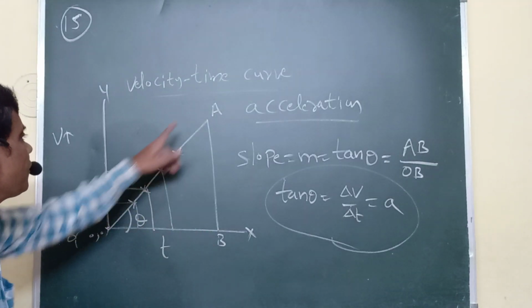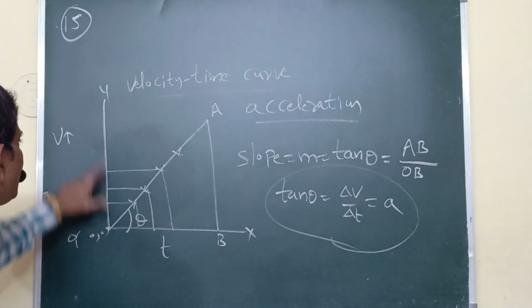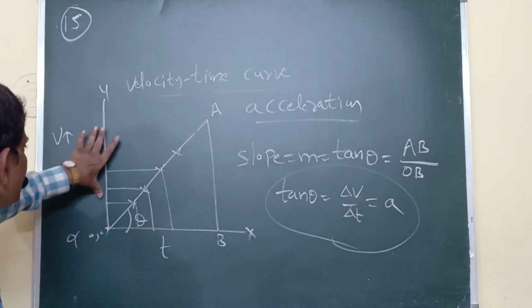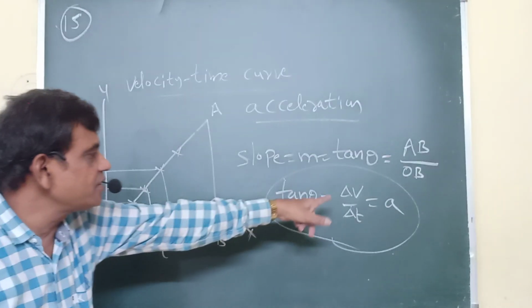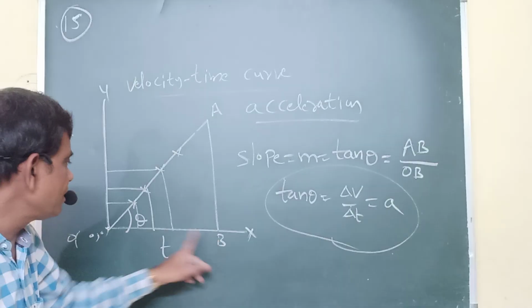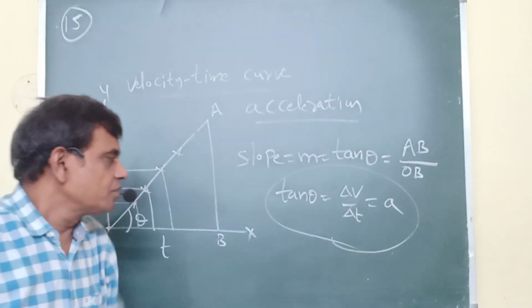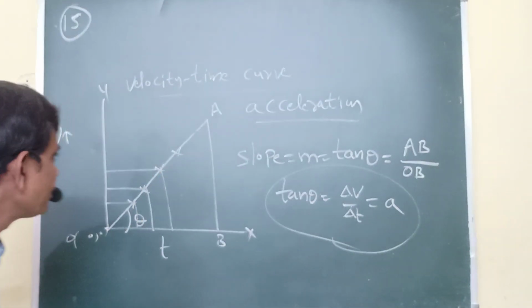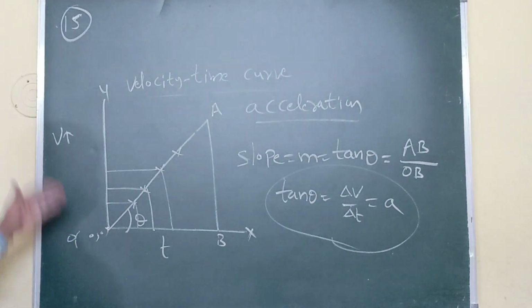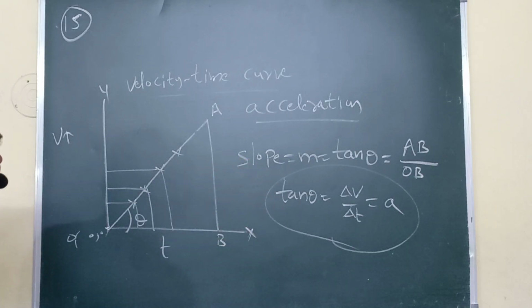Initial velocity 0, final velocity something given. Here 0, here 20 is given. 20 means 20 minus 0, only 20. So that is the change in velocity. Here what is the duration? The change in the time, 20 seconds or like that. So that is the change in the velocity by time. That is called acceleration. So the slope of a velocity time curve represents acceleration. So this is about acceleration.